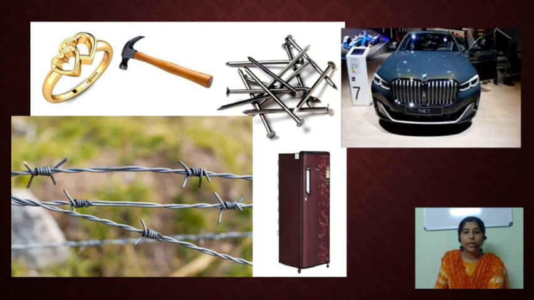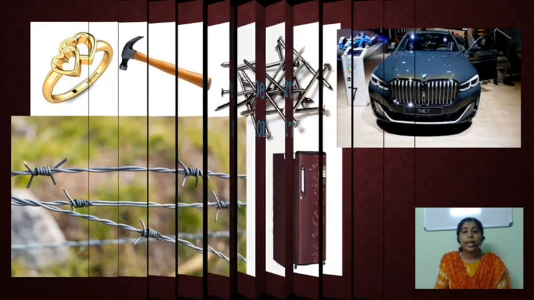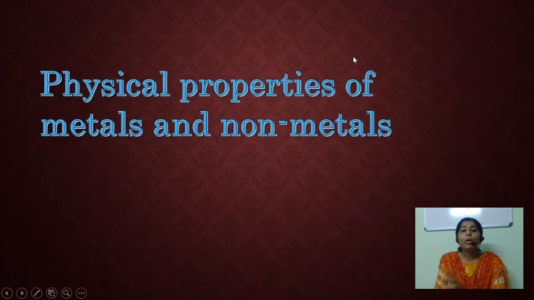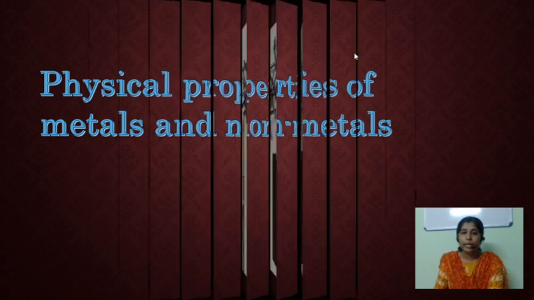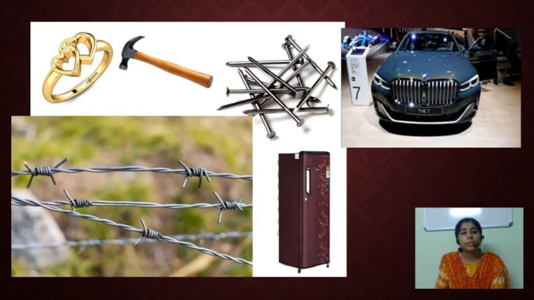And also vehicles, cars, bicycles, motorbikes, etc. all have metallic parts. That means metal has an extremely important role in our day-to-day life.